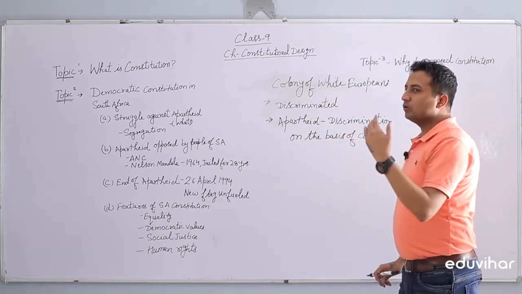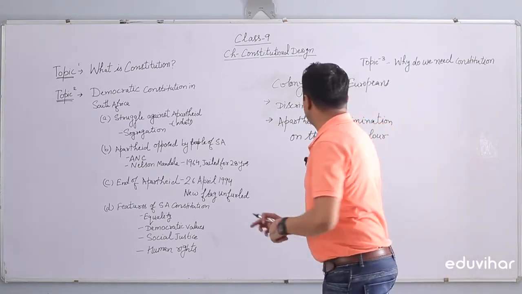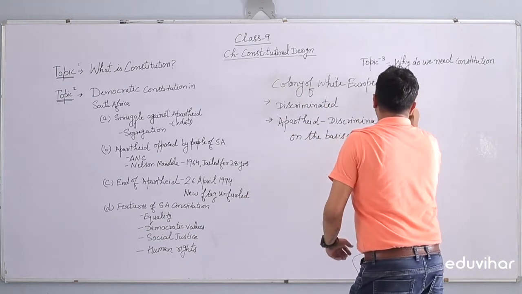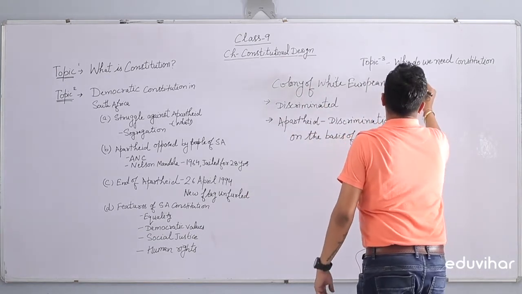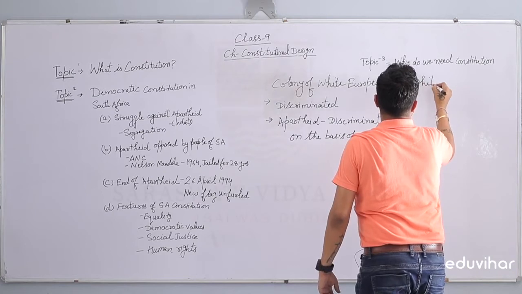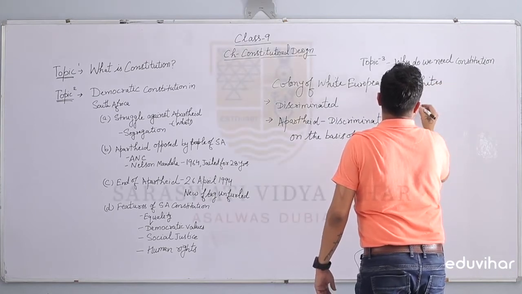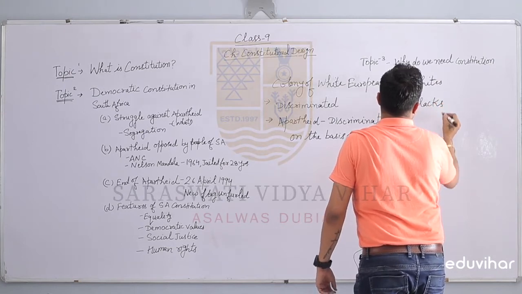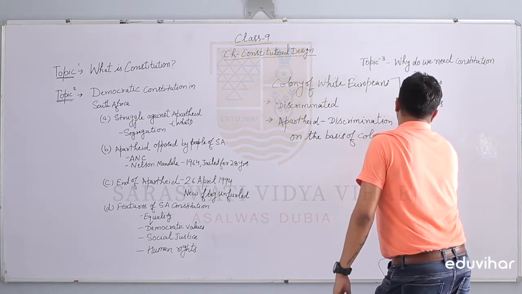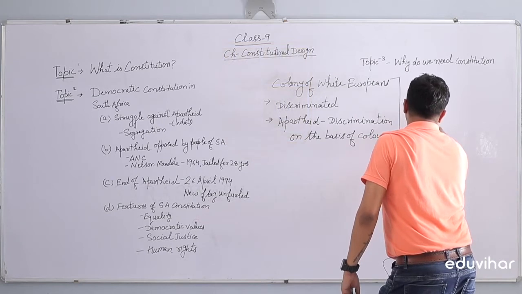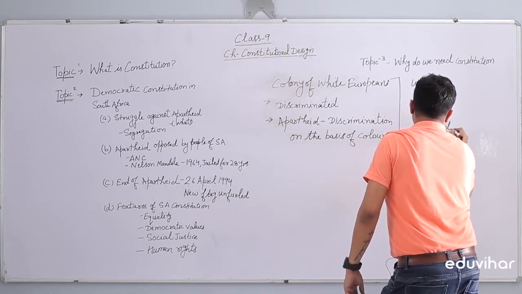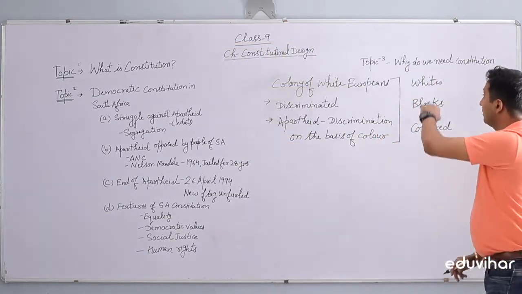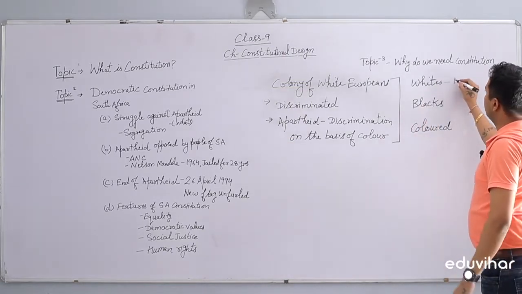So let's talk about the ethnic composition of South Africa. On the basis of color, we had whites, we had blacks, and there was another race called colored. Whites are European people.